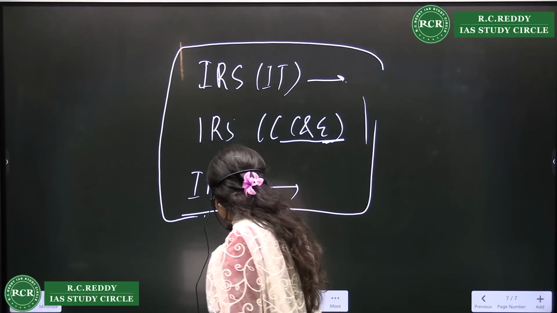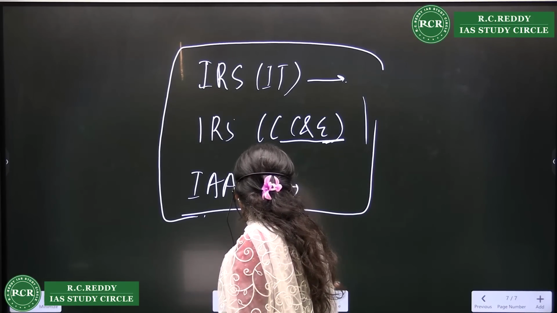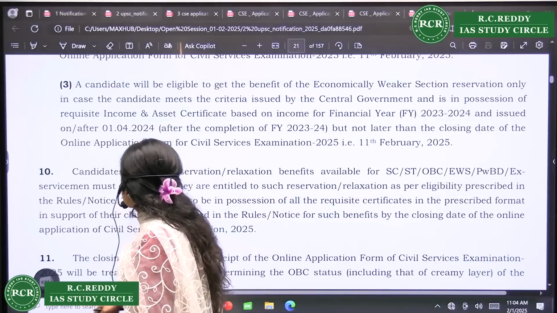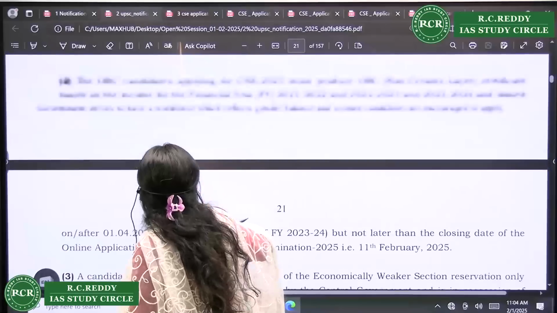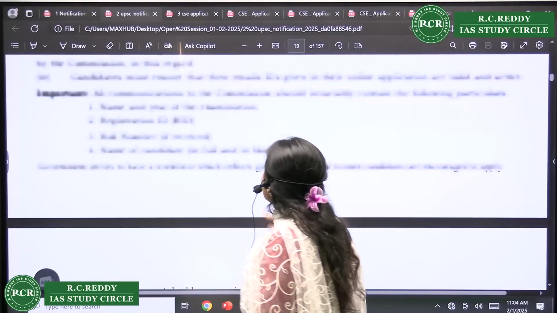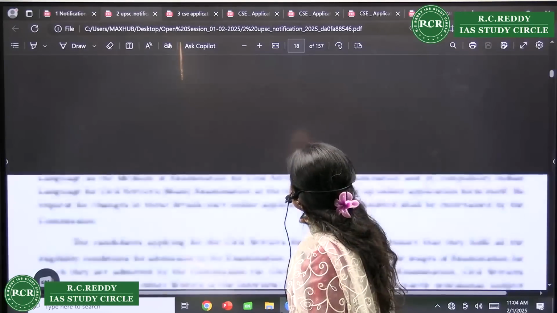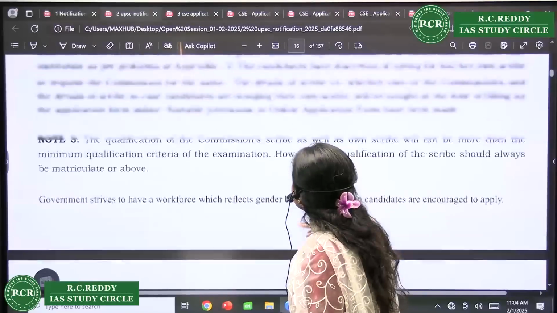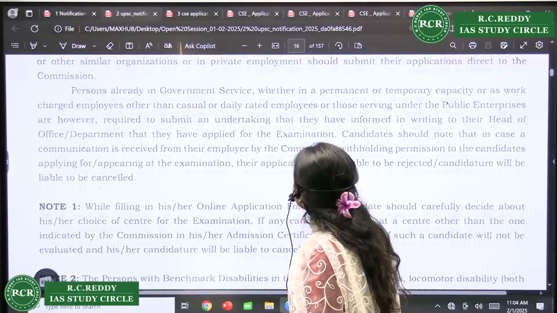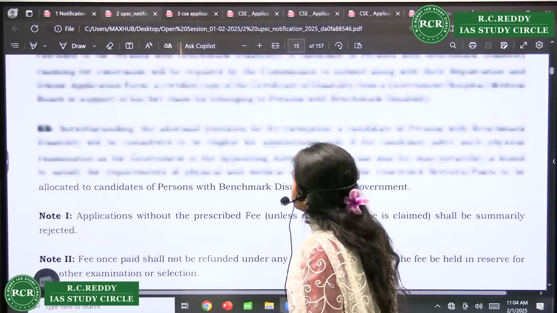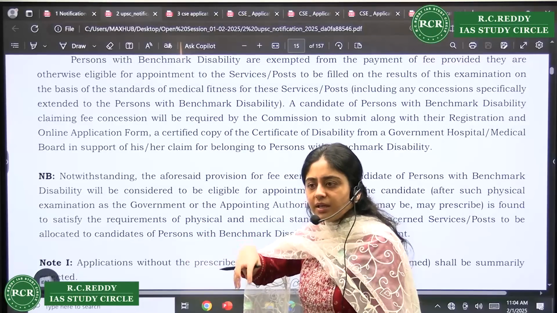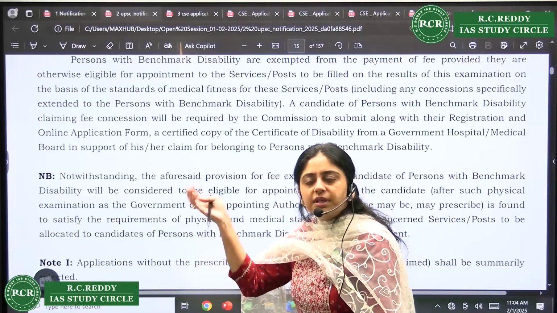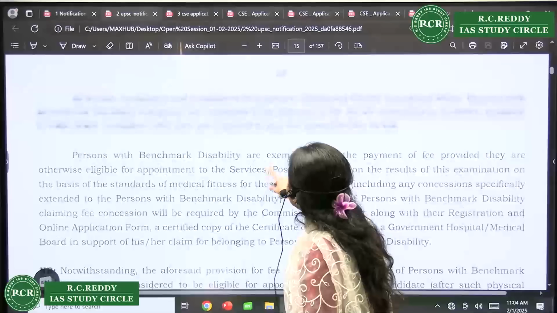The next services, if we are talking about, there are certain services which you can consider. Another service is the defense service. Basically there you are like a district magistrate in the cantonment area, you're like an IAS only. So that can be the next option if you want to fill in.